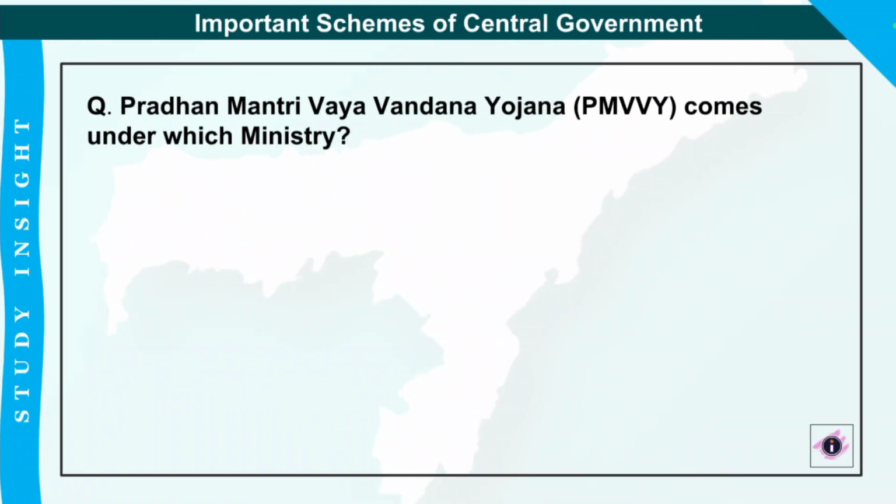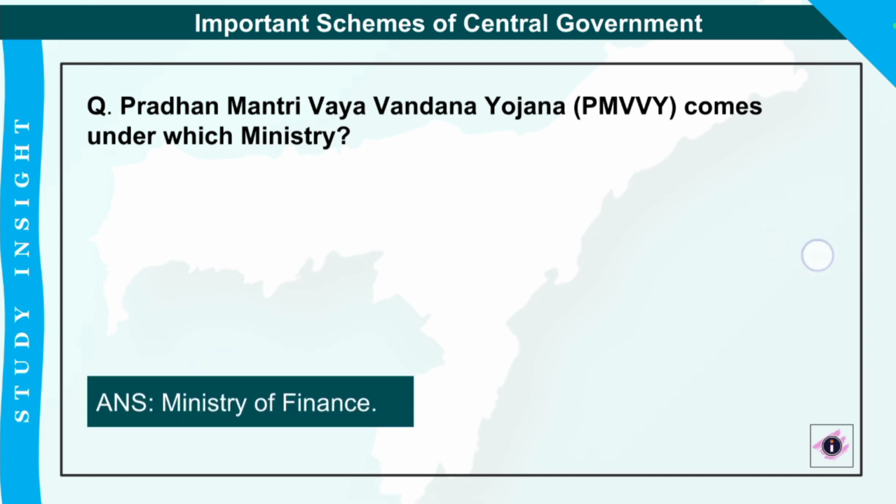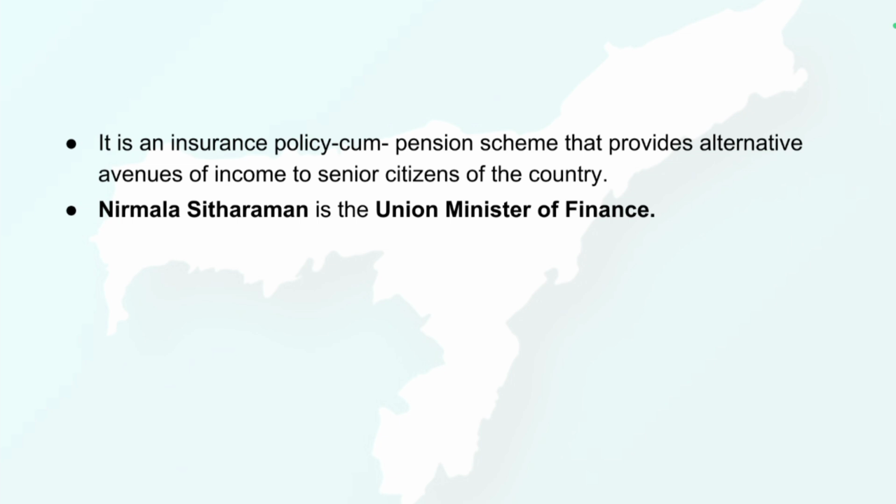Okay. Next one is Pradhan Mantri Vaya Vandana Yojana, that is PMVVY scheme, comes under which ministry? Correct answer is Ministry of Finance. And it is basically an insurance policy cum pension scheme which will provide alternative avenues of income to the senior citizens, that is people above the 60 years of age in our country. Okay. And as you know that Nirmala Sitharaman, she is the Union Minister of Finance.